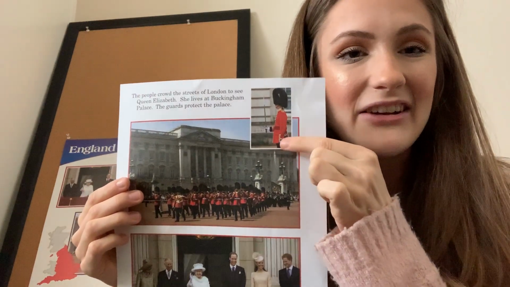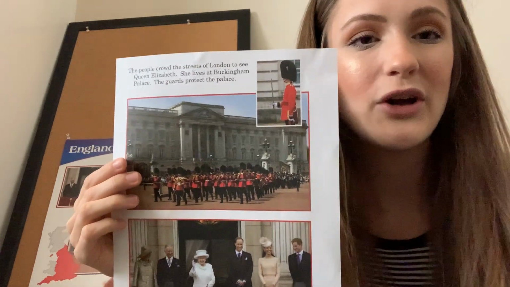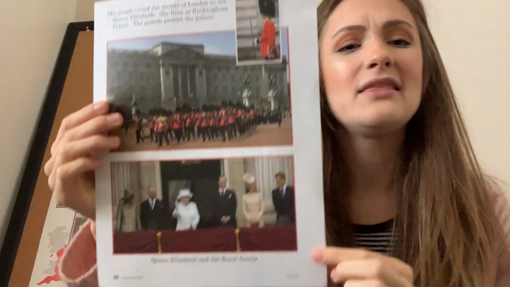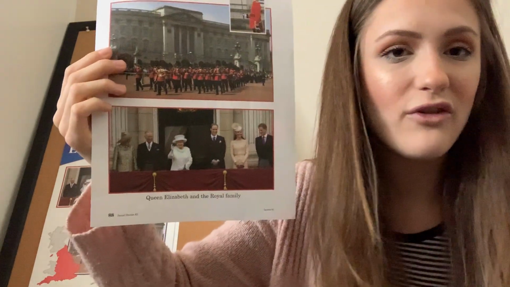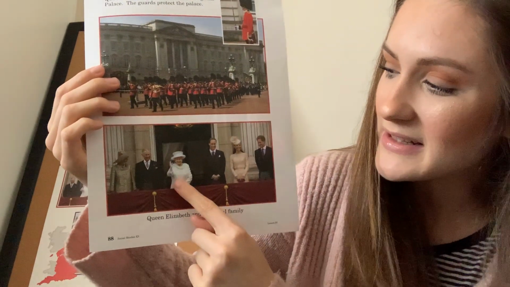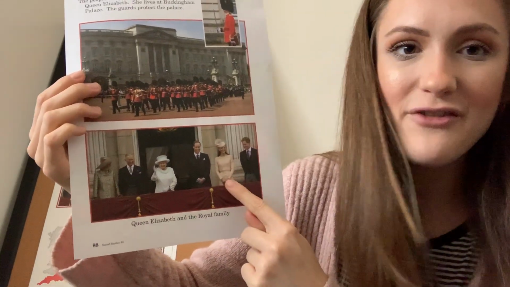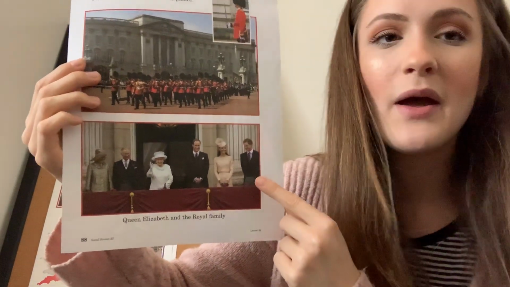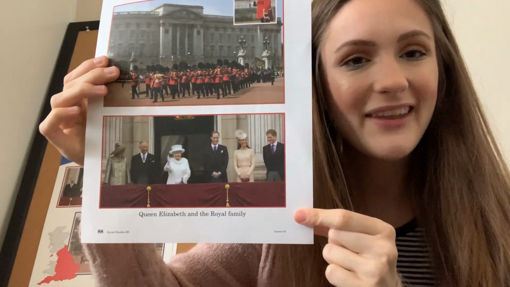And then here is a picture of the guard and the hats and the uniform, the red coats that they wear. Then at the bottom is a picture of Queen Elizabeth and the royal family. So here we have Queen Elizabeth, her husband, her grandson William, his wife, and also Prince Harry. So here is a picture of them. And go ahead and finish that.